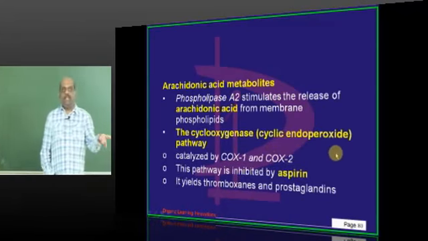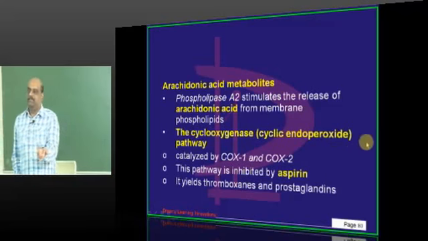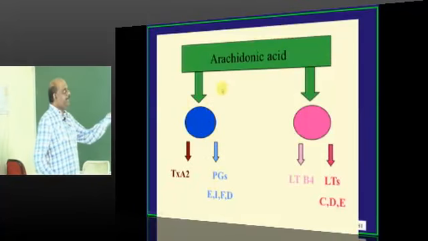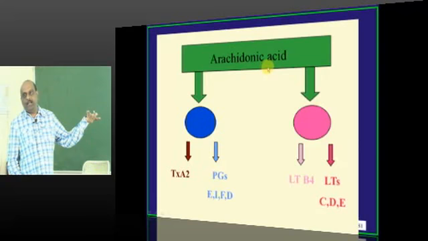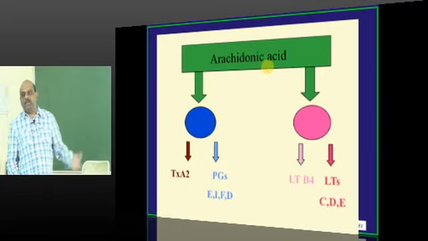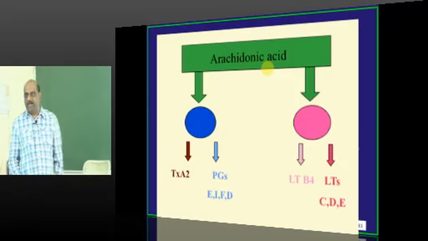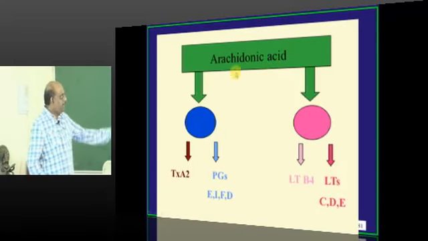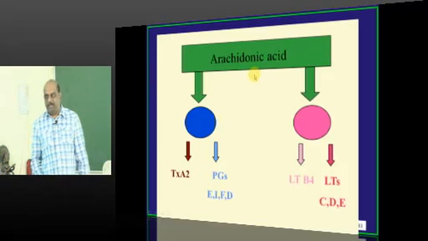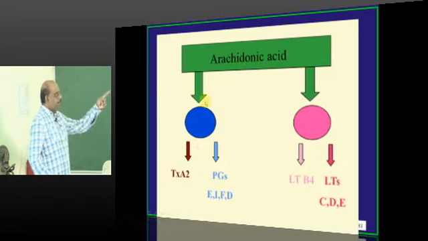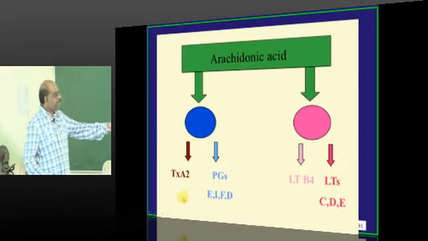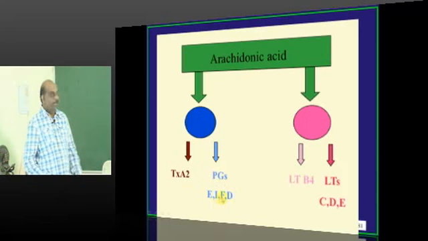You have a cyclooxygenase and lipoxygenase pathway. Both of them are the common derivatives of arachidonic acid. Who releases arachidonic acid? It is the phospholipase, which is responsible for metabolizing the phospholipids in the cell membrane and leads to the formation of arachidonic acid. From arachidonic acid through the cyclooxygenase pathway, what are produced, doctor?